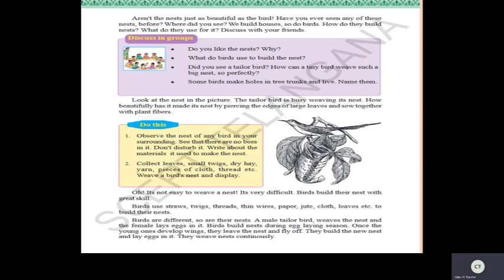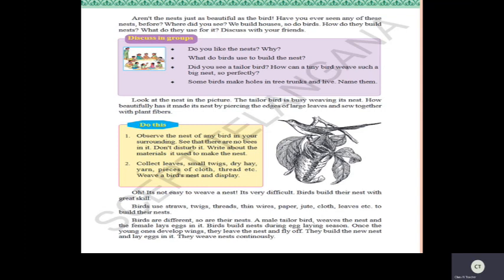Birds build their nest with great skill. Yes, children, it is a great skill. Now, birds use straws, twigs, threads, thin wires, paper, jute, cloth, leaves, etc. Yes, children, they build their nest using such kind of material. It is very beautiful.